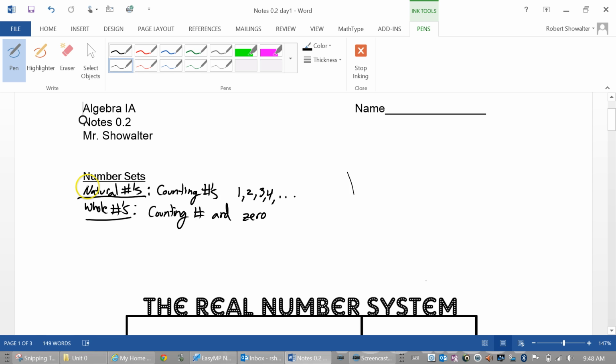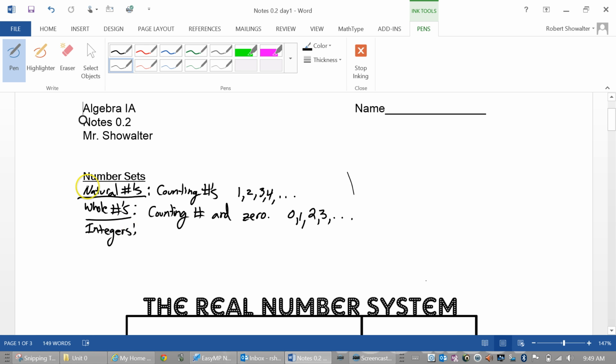It's pretty much the same thing, it's just that strange people start counting at 0. So if you start counting at 0 and then you go out, you are a whole number. Anyways, the next less restrictive classification of numbers are the integers.